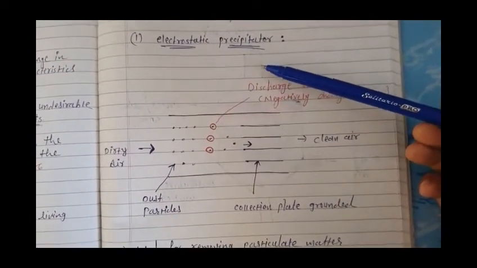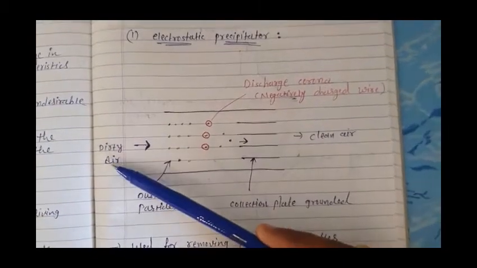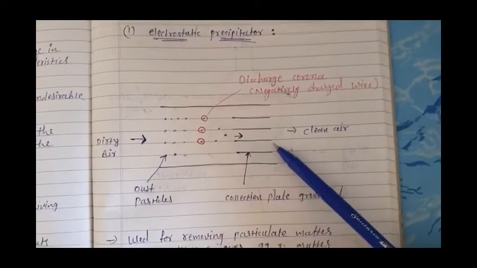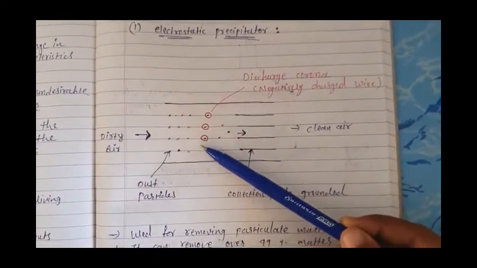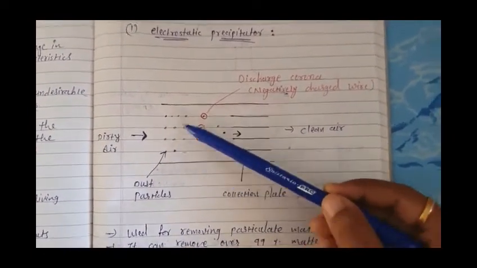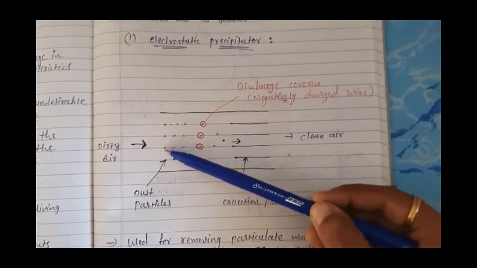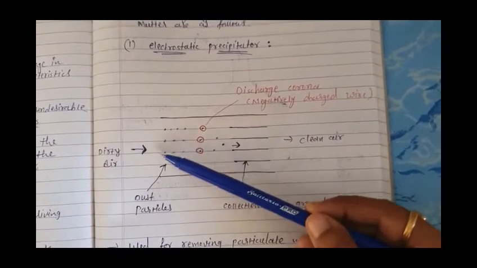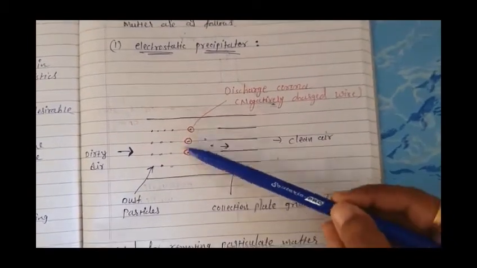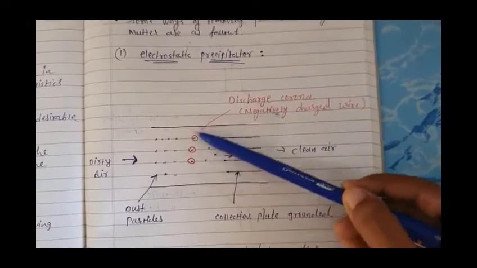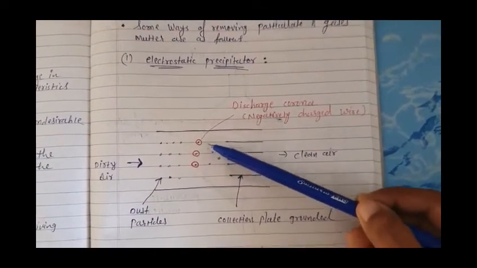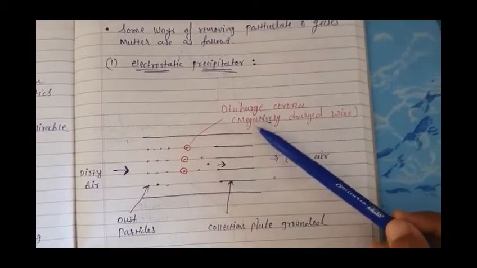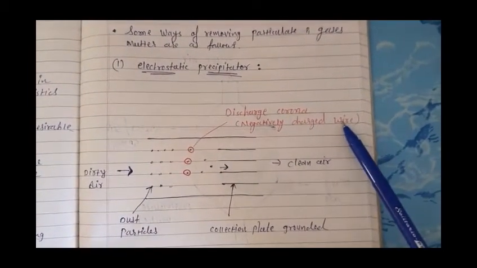Now what will happen in this case? When the dirty air passes through this instrument, through this setup, when it enters into this instrument, the dust particles, which you can see here by this dotted, pass through it. Here some wires are present which are electric wires, and obviously electric means electrons are there, and because of the electrons they are negatively charged wires.